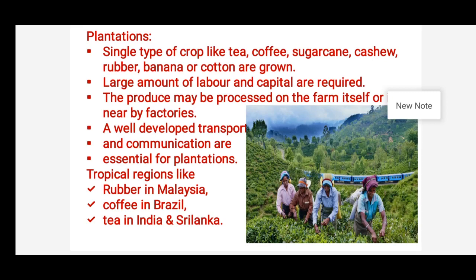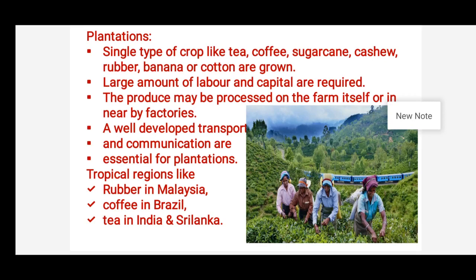Most of the time, children, whatever produce the farmer gets, he processes the produce in the farm itself or in nearby factories, by establishing a processing factory in the farm itself, so that he retains its freshness. For example, tea leaves, children, if the water content in the leaf evaporates, the leaf will not retain its freshness. That's why as soon as the labor cuts the leaves, they process the leaves in the industry in the farm itself or nearby. A well developed network of transport and communication is also essential for plantation agriculture.